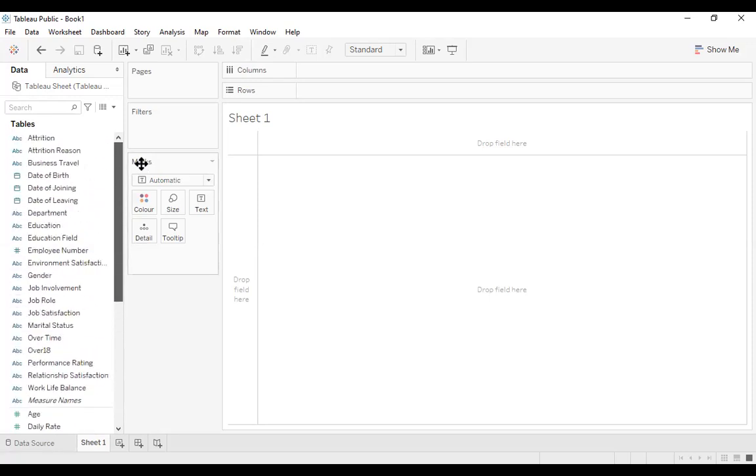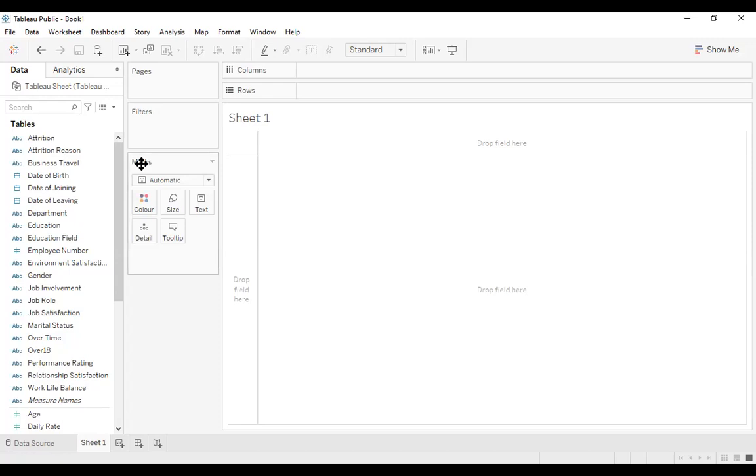Now monthly income needs to be grouped by something. Say a person can be a male or a female. The person will fall into a group, either male or female. Now what is that group called? The group is called gender. Under gender we have got male and female. So group by is gender.